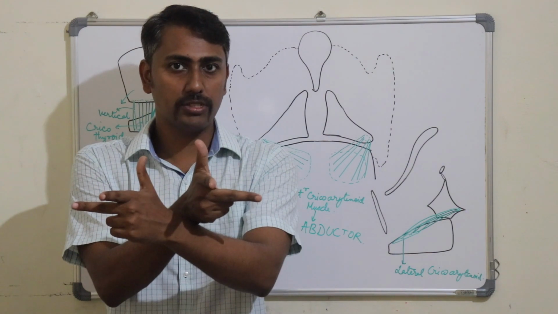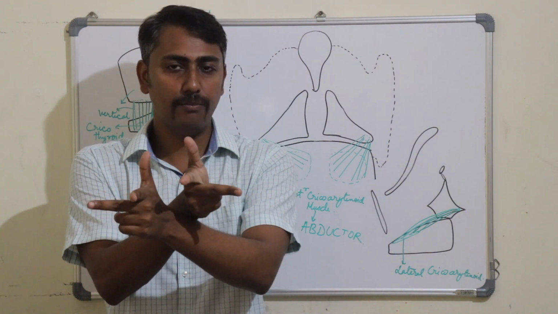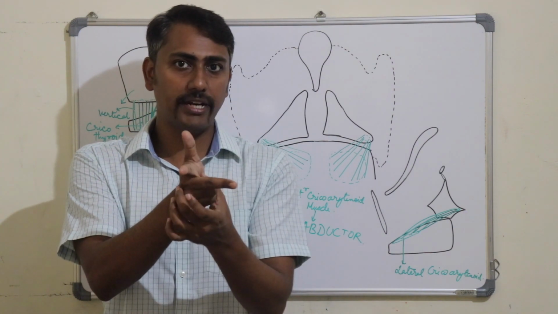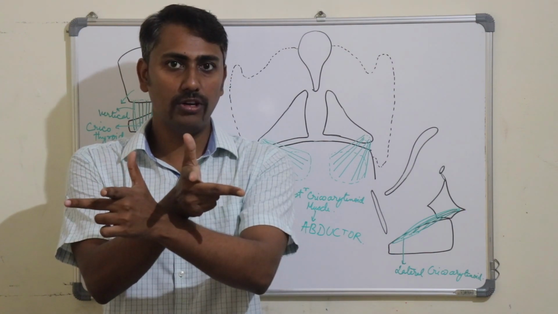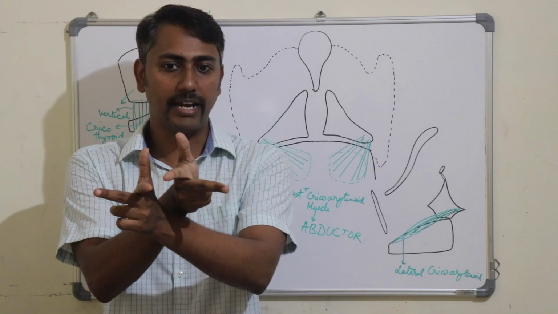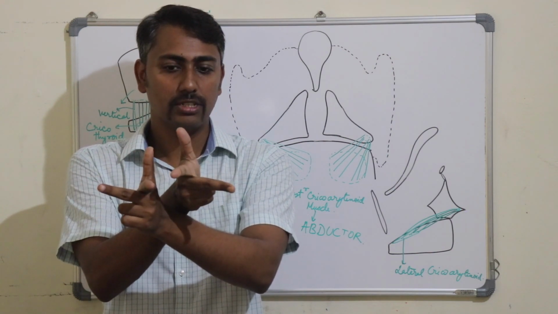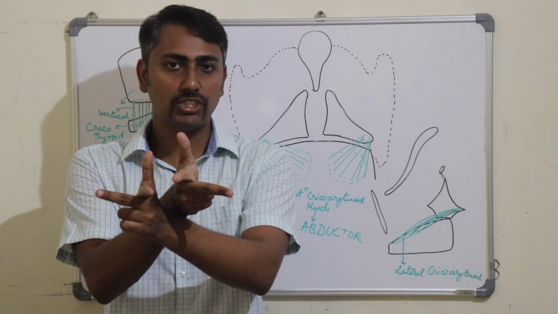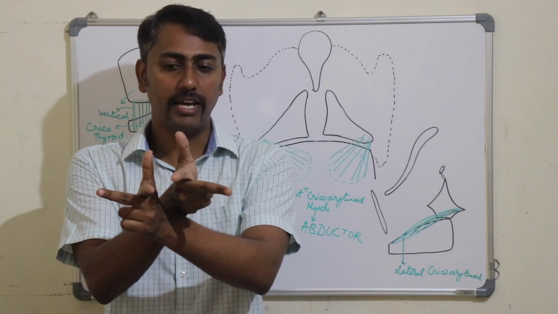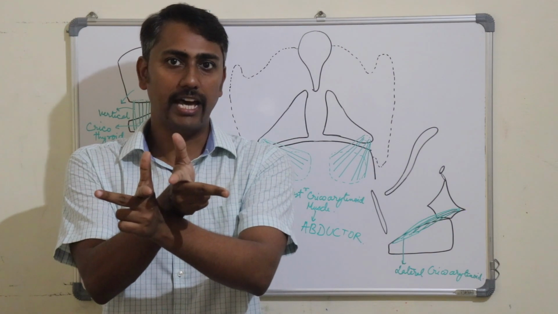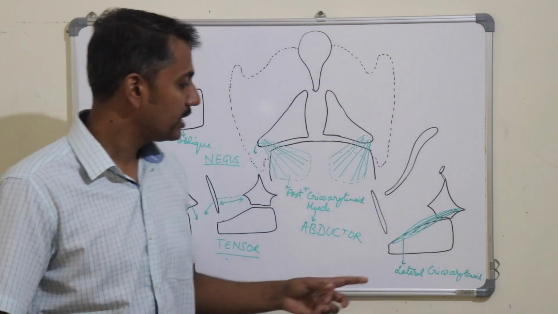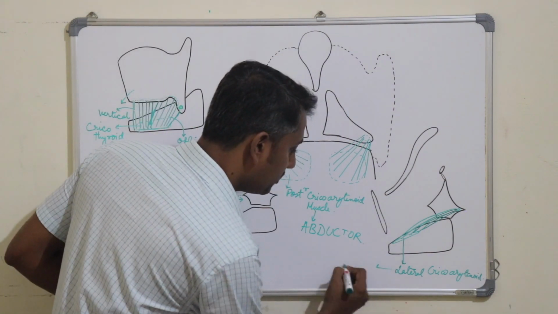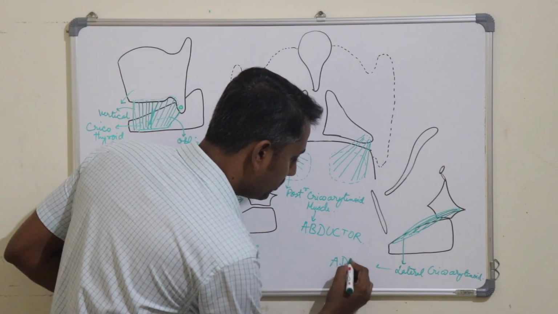Whenever this muscular process moves anteriorly, there will be a rotation movement in the cricoarytenoid joint and the vocal fold will move towards the midline like this. So this movement of the vocal fold is known as adduction of the vocal fold and the rima glottidis becomes narrower. So the lateral cricoarytenoid muscle was an adductor of the vocal fold.